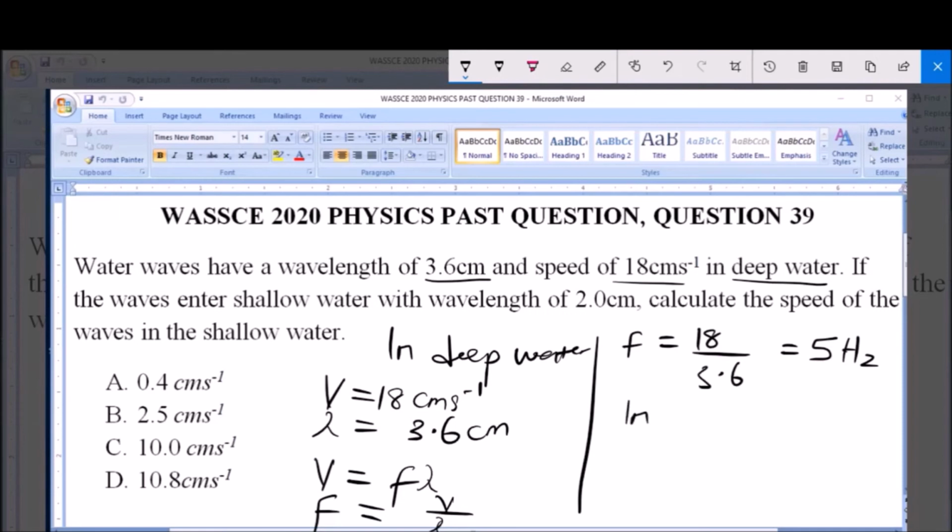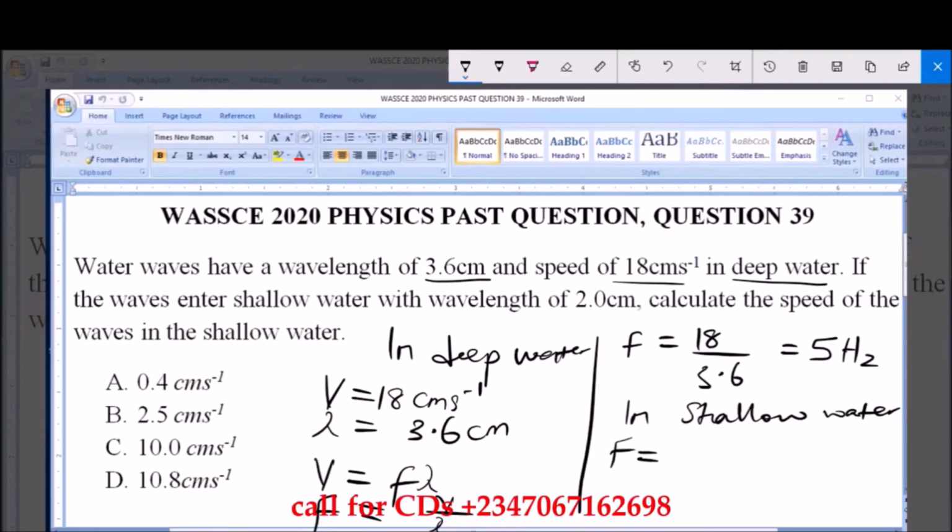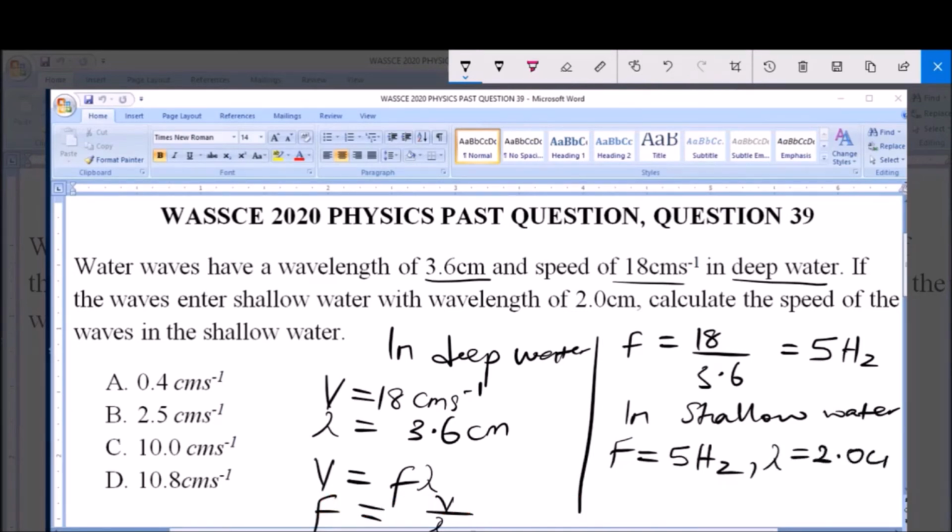Now in shallow water, since we know that the frequency of the wave remains the same, it is constant, we have that the frequency F in shallow water is equal to 5 hertz. Also we have that the wavelength lambda in shallow water is 2.0 centimeter.